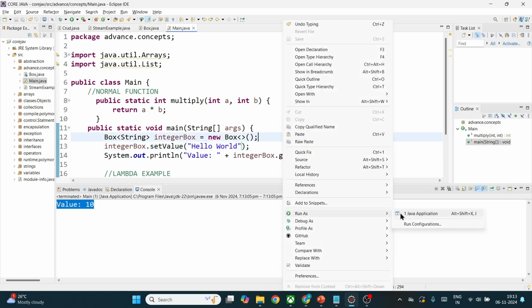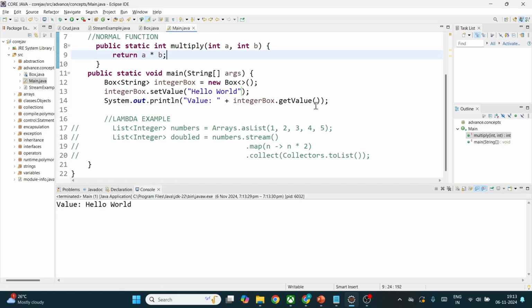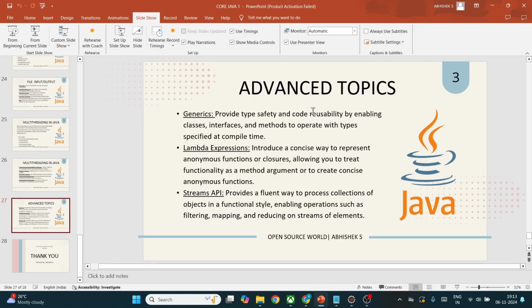Let me quickly run this. We got the value as hello world. Simple, guys, nothing complicated here. Generics are simple, I guess. So, let's go to lambda expressions.